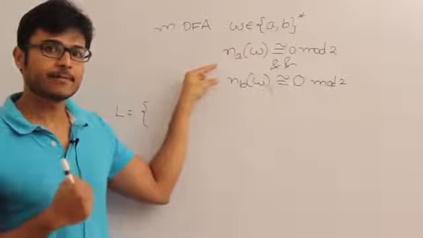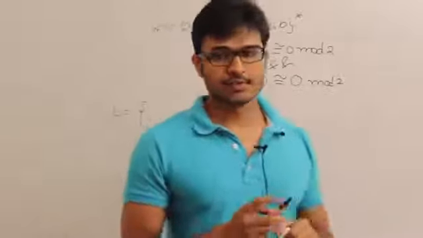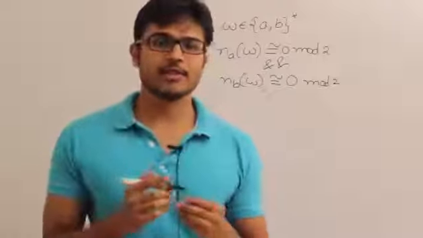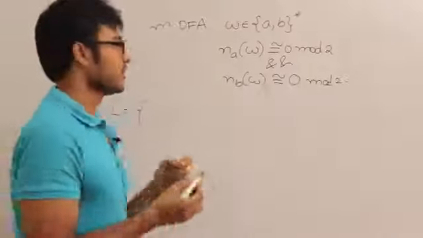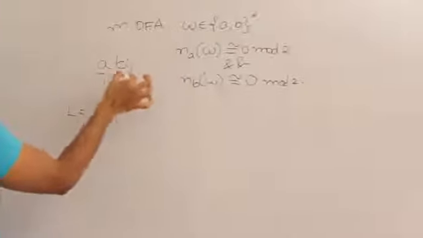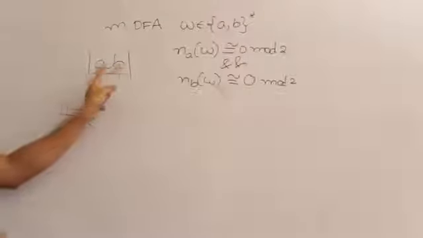Okay, but then the problem with this is, I can give you an even length string, but then the number of A's and number of B's may not be even. For example, AB, this is an even length string, isn't it? But then the number of A's and number of B's need not be even.